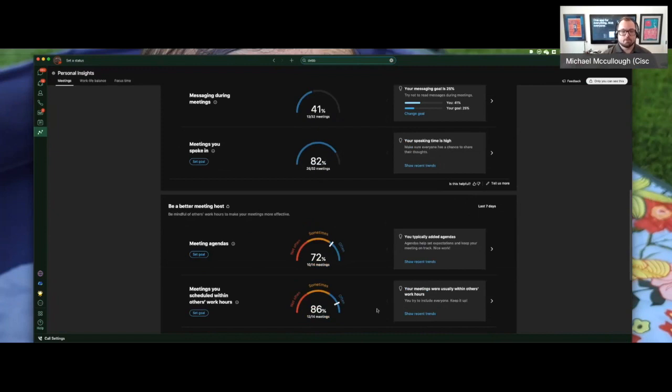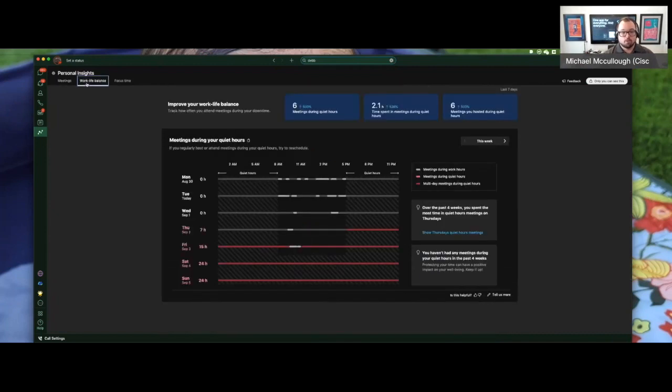Now, what is that? Well, inside this app, we also have the work-life balance tab. Work-life balance is going to allow you to assign quiet hours. Again, this is for you to see and you to start tracking, right? This doesn't lock off things on your calendar. But if you want to say, hey, I really want to focus my meetings to be within 8 to 5.